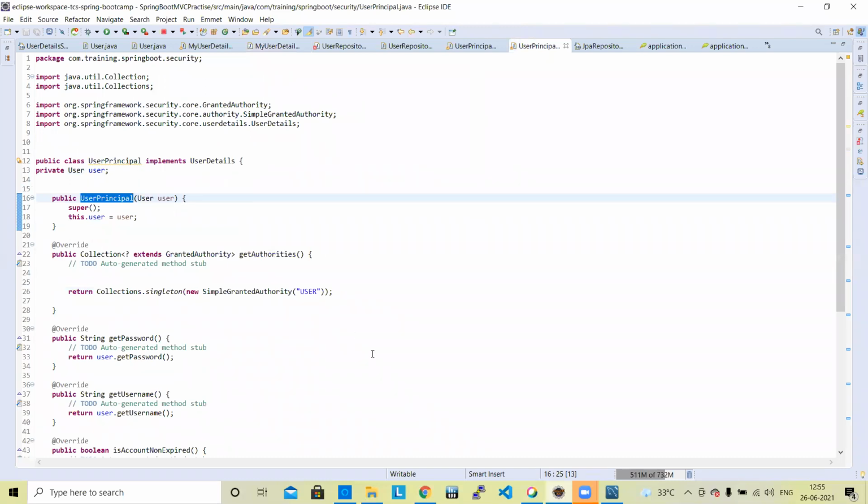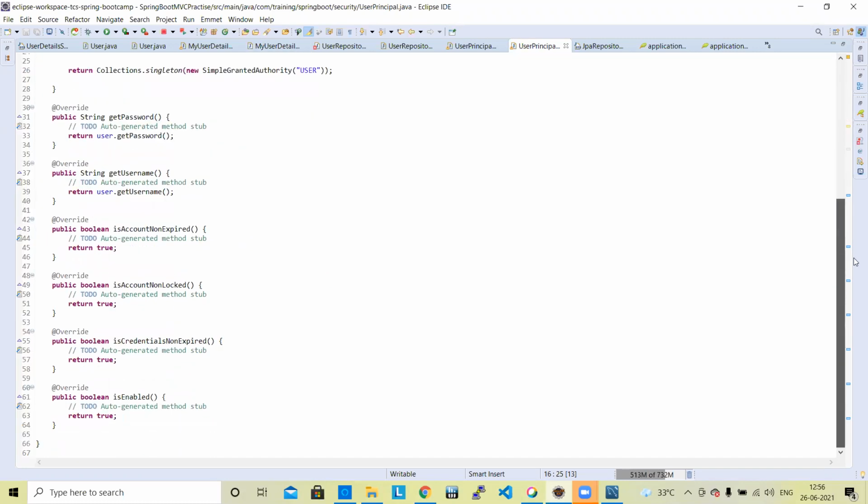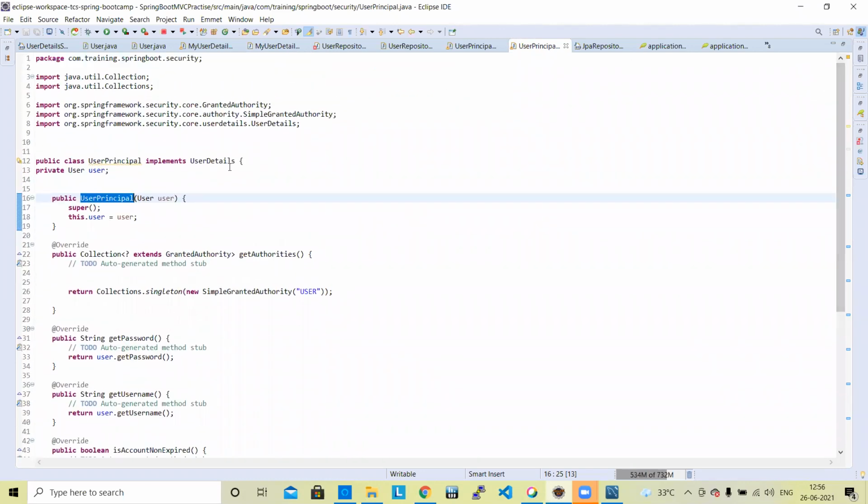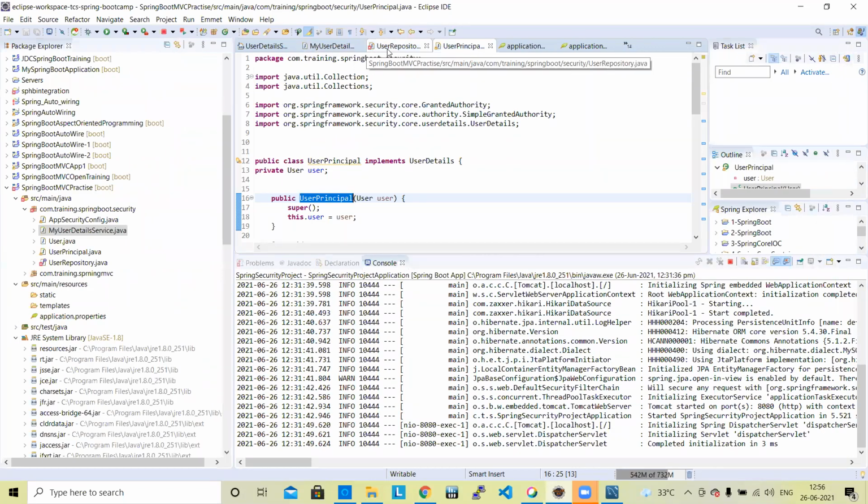In user principal, we need to make some changes. By default, when you create it the first time, all the methods return false. We need to change them to true. Now if we go to the user principal, okay, this is the user principal. Next, one error is there.